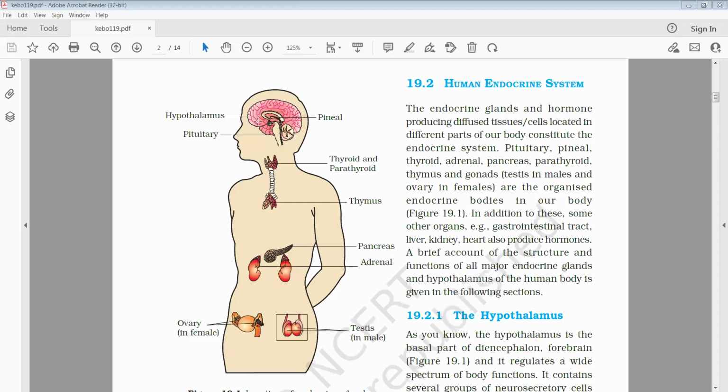Keep in mind, here we have to write diencephalon also. Diencephalon, where is it? Here it is located. To the diencephalon, the hypothalamus is attached. To the hypothalamus, the pituitary gland is attached. Keep that in your mind. First of all, the diencephalon. There is a question: diencephalon, where is it present? Below the cerebrum, nothing but the forebrain.